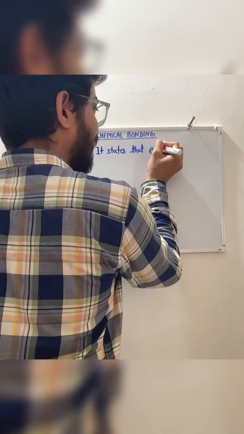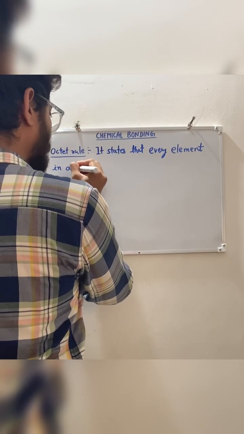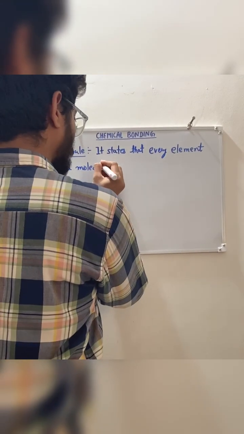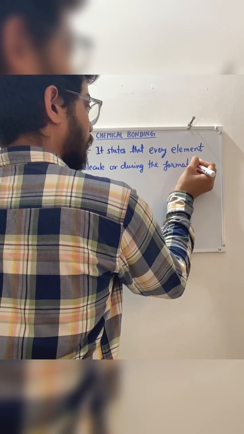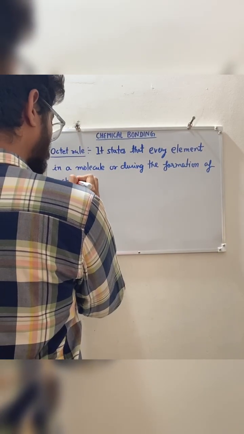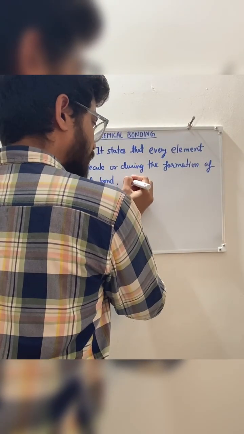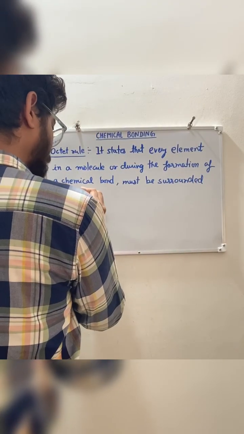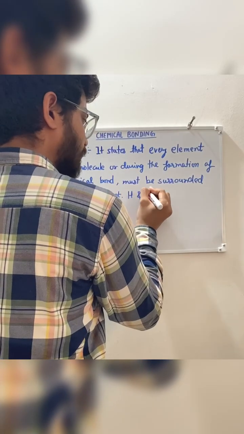that every element in a molecule or during the formation of a chemical bond must be surrounded by 8 electrons, except hydrogen and helium, because these two elements will be surrounded by 2 electrons only.